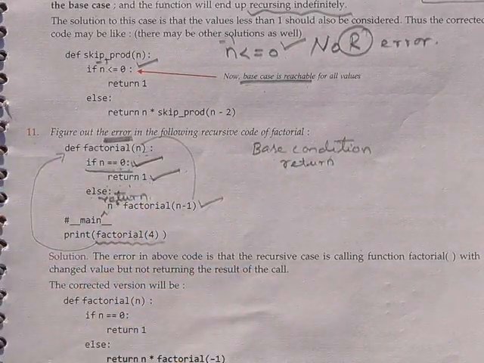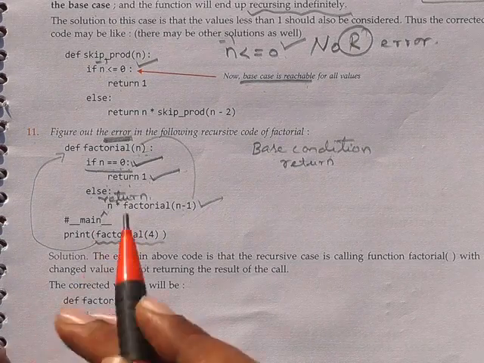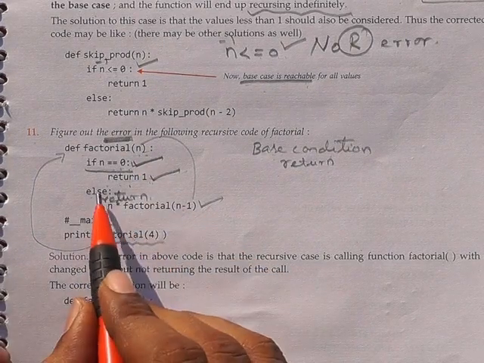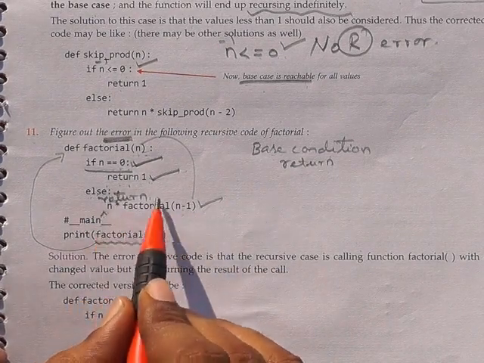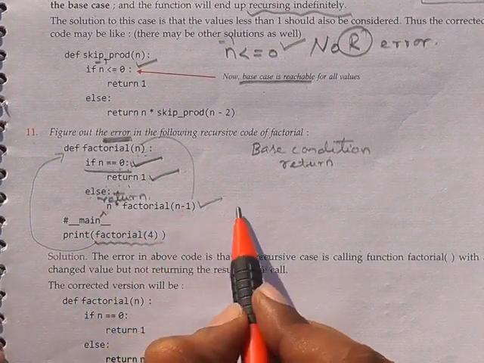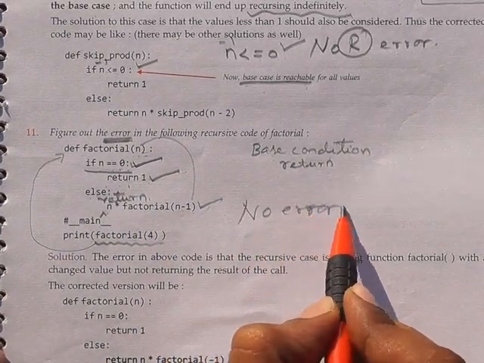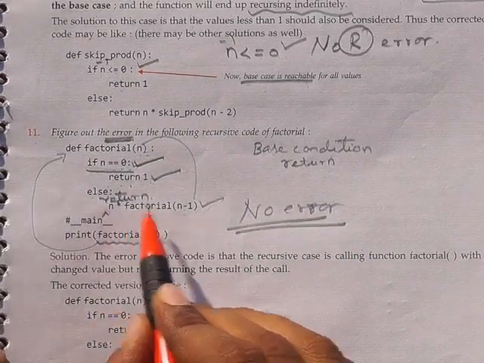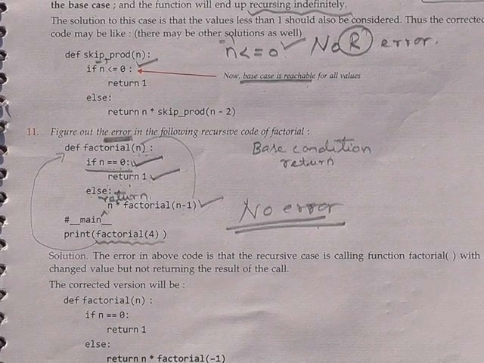Got it? Then only it will be a perfect recursive function. So the error correction is, in the else statement, before this expression you have to write return. That's all. Now this is okay, no error. If you write this return statement there will be no error, otherwise it will show error. Okay, fine. So hope you understand. Thank you very much.